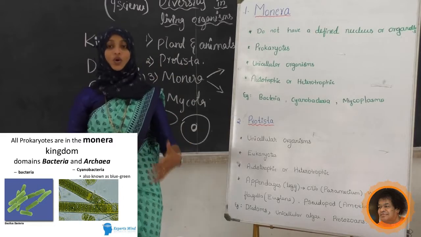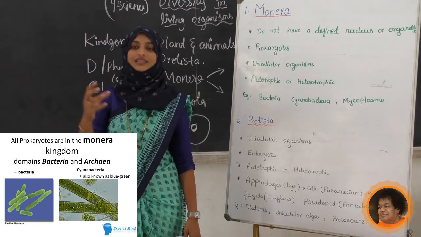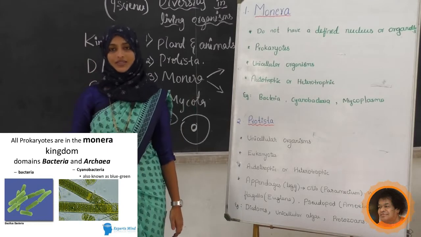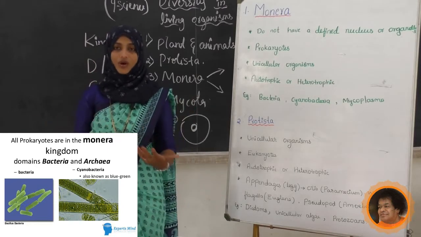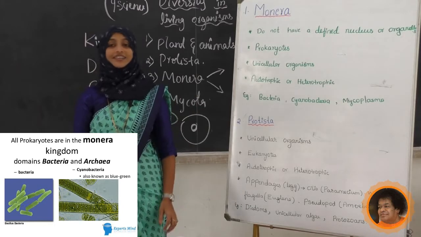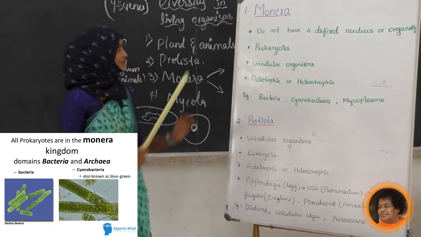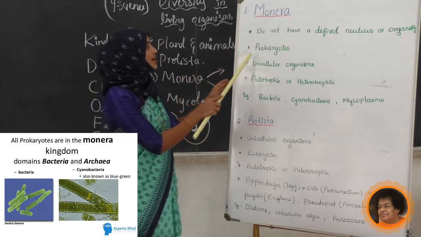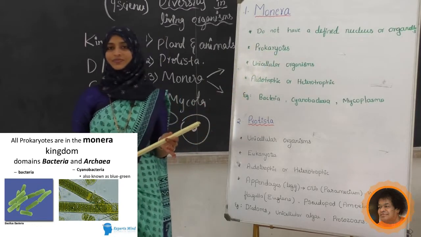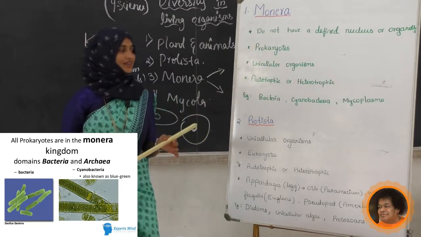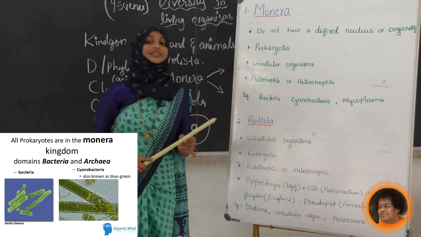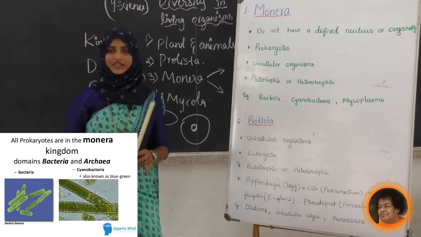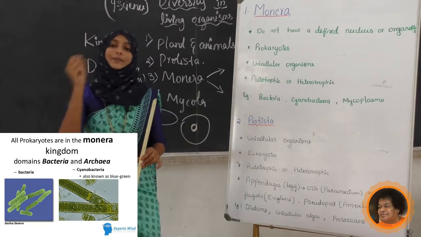Come to know? Yes. What do we call organisms that lack a definite nucleus? Yes, we call them prokaryotic organisms. They do not have a definite nucleus or organelles, so we can call them prokaryotes. Come to know? Prokaryotes. Yes, next we will see how many cells are there. We come to know there is no definite nucleus. How many cells are there in the bacteria?